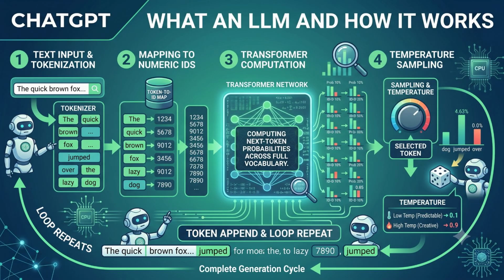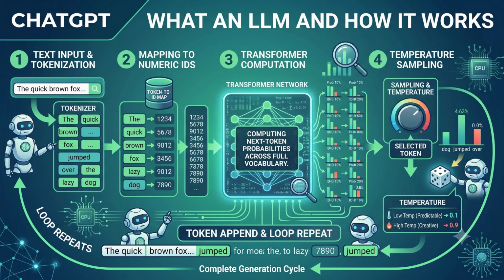Follow the path to the right into step number 2. Those word fragments are immediately translated into raw numbers, creating a list of numeric IDs. Here is the massive misconception most people have. You might think the machine reads your prompt from left to right, word by word, just like a human does. It does not.